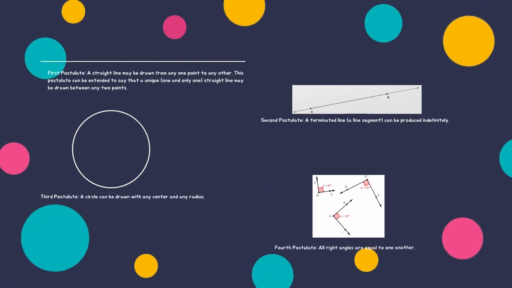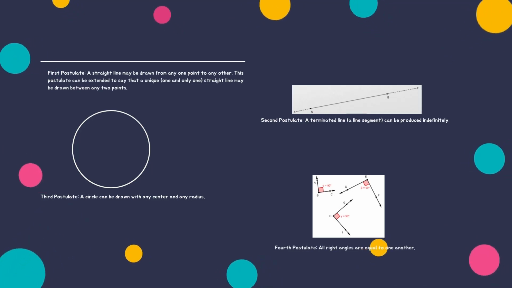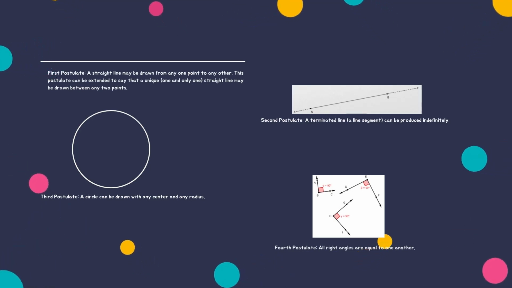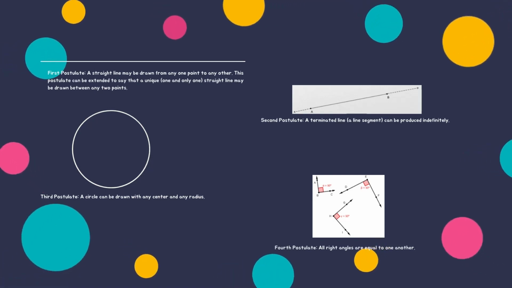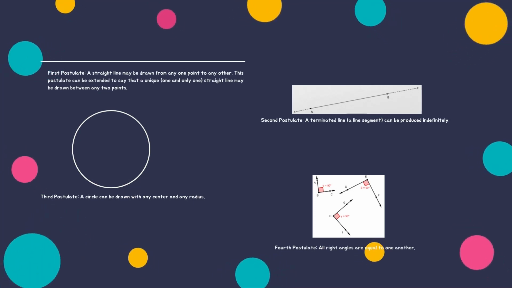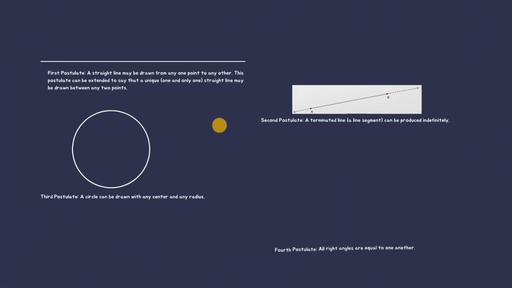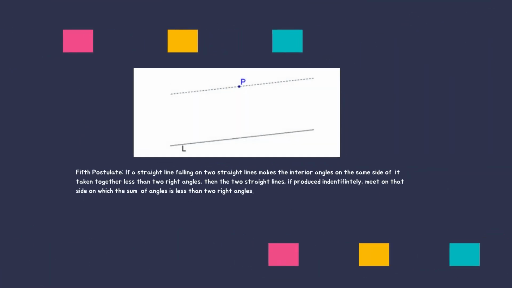And now we have the fourth postulate, which is that all right angles are equal to one another. The purpose of Euclid's fourth postulate is to establish a fundamental property of right angles that is used throughout geometry. This postulate ensures that right angles can be considered equivalent and interchangeable. Now down to the fifth postulate.